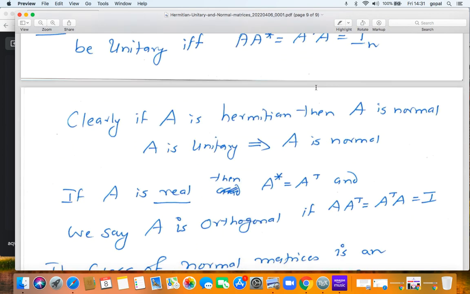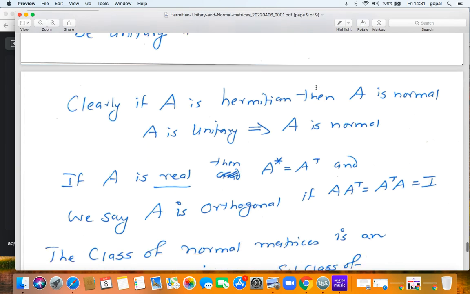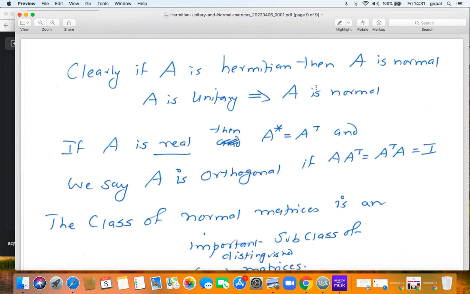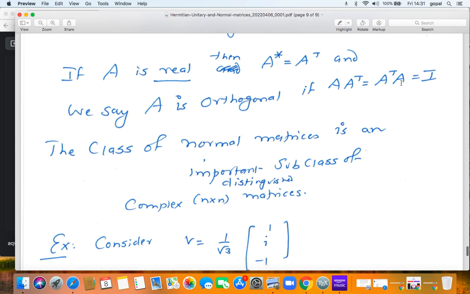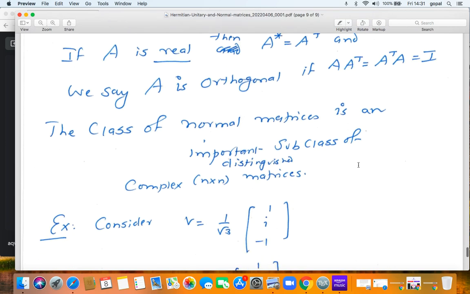What if A is real? If A is real, then there's no need to take conjugate. Then A star is A transpose. And then what happens to this equation, A star A equals A A star equals I? It becomes A transpose A equals A A transpose equals I. Then they call it an orthogonal matrix. In the real case, it's orthogonal. In the complex case, it's unitary. The class of normal matrices is a very important, distinguished class of n cross n matrices.